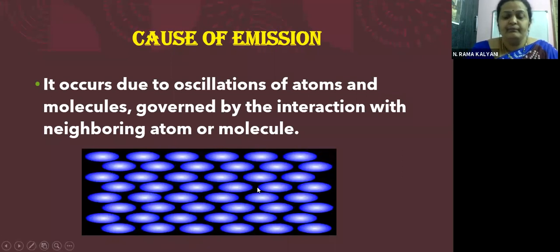This is the picture of a solid, the atomic interactions in solids. They are continuously under vibration. Okay, so the emission occurs due to oscillation of atoms and molecules governed by the interaction with neighboring atoms or molecules. So because of the interaction with neighboring atoms or molecules, these emissions will also take place.